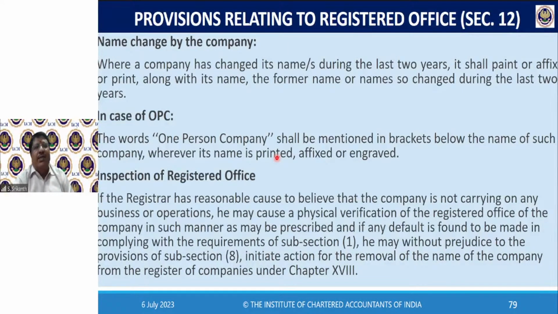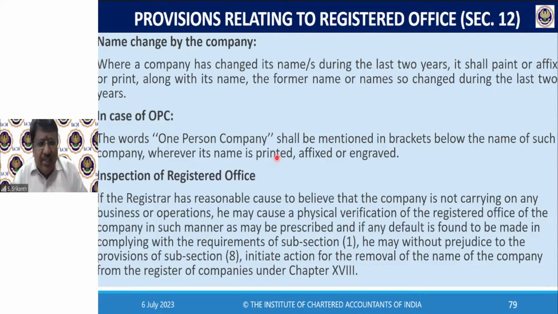Where a company has changed its name during the last 2 years, it shall paint or affix or print the former name also for 2 years. From the date of change in the name, for 2 years, you should print the former name also. In the case of a one-person company, the words one-person company should be mentioned in brackets below the name of such company.